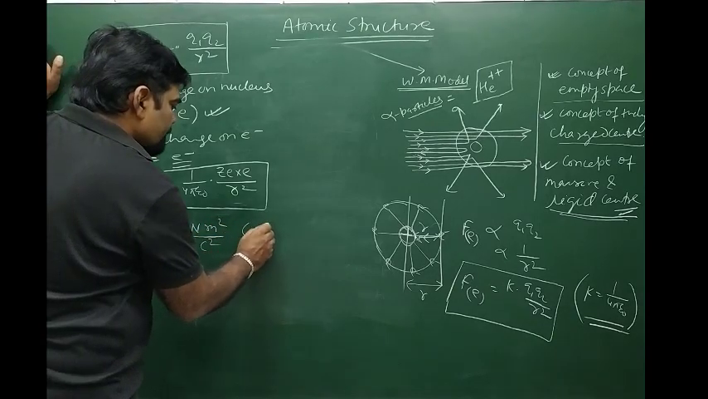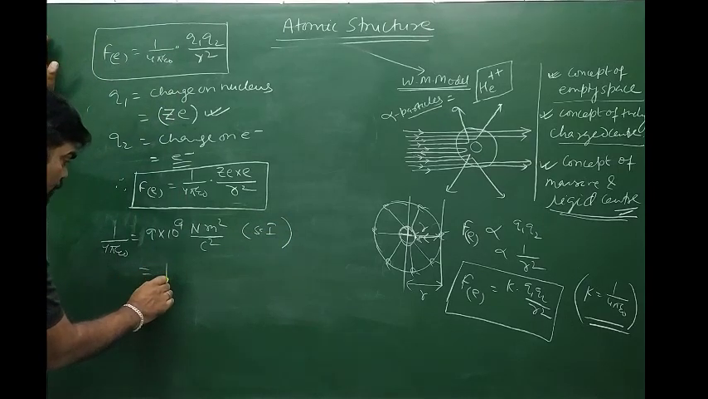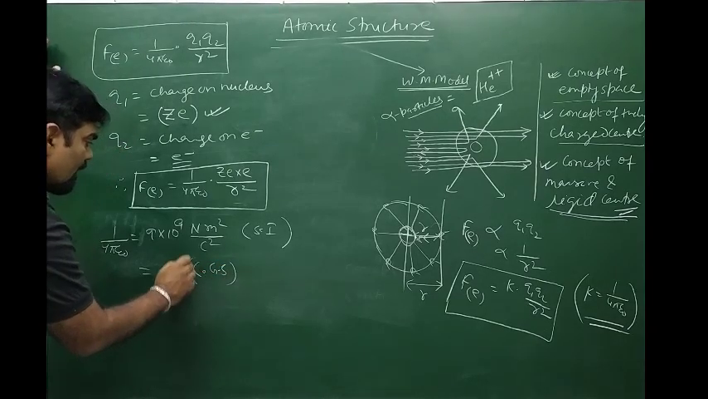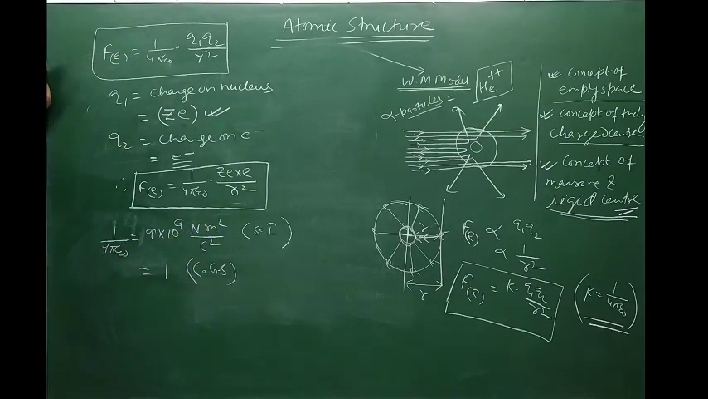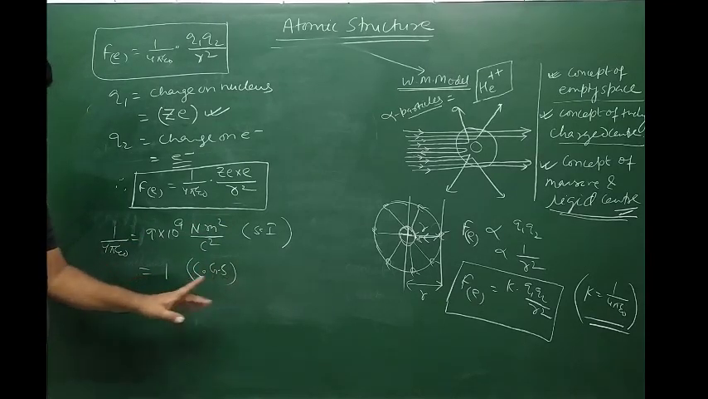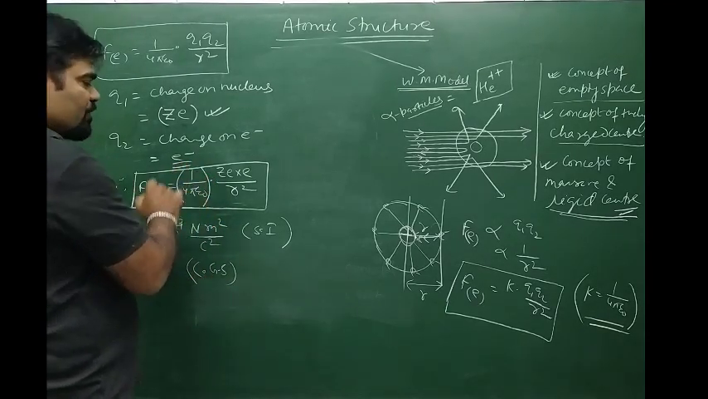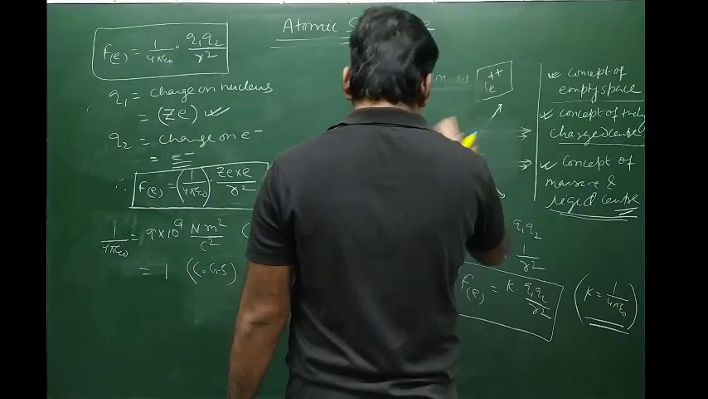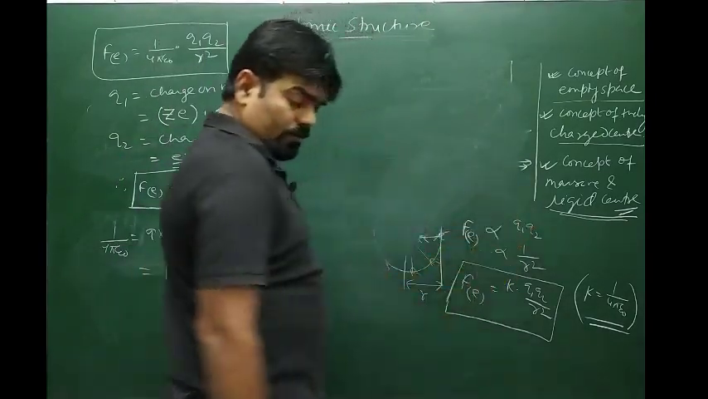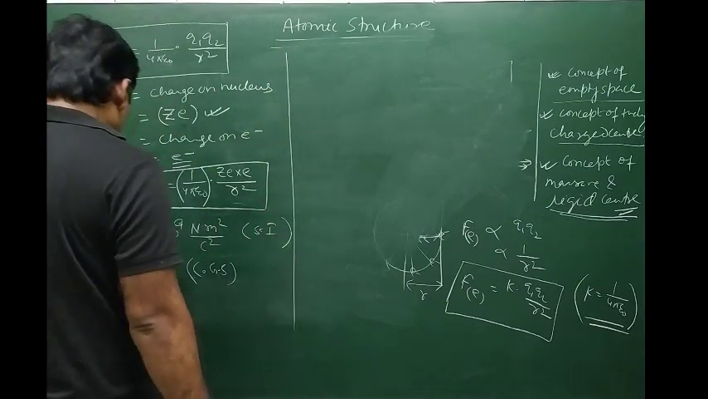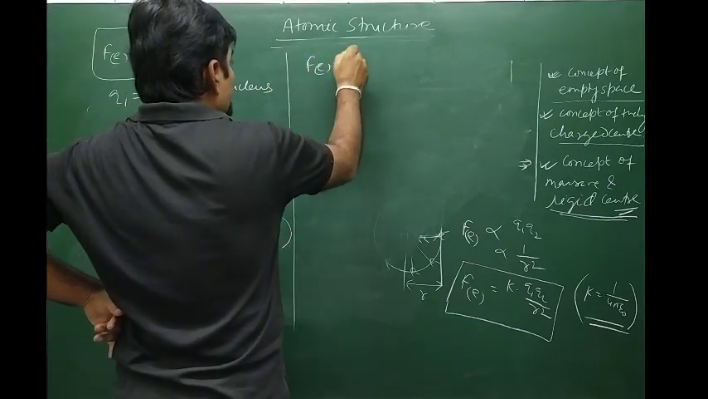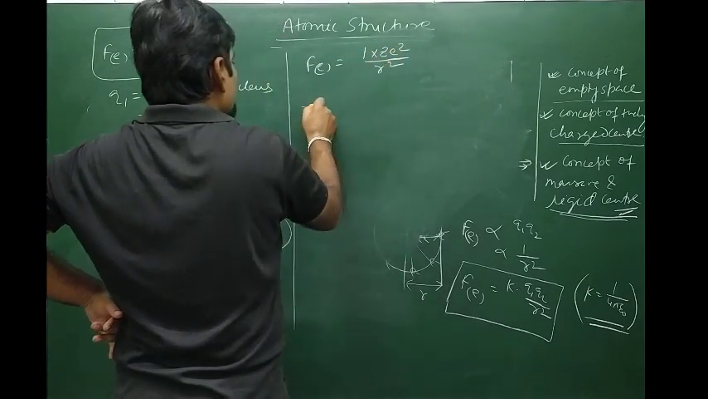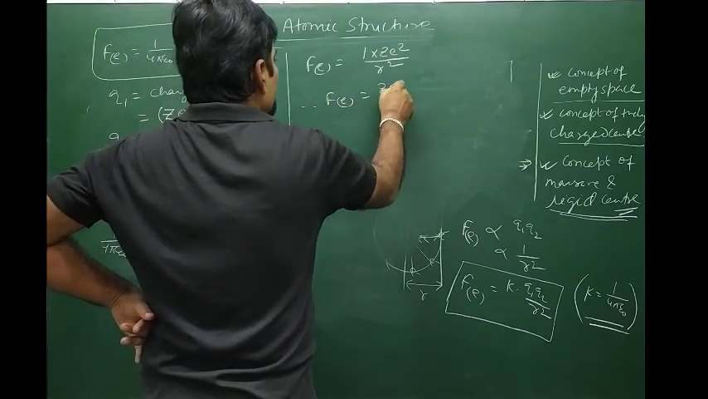This is in the SI system, but it is equal to 1 in the CGS system. In the CGS system, this value is taken as 1 dyne centimeter square by stat Coulomb square. If we take this value in the CGS system, our calculation will become easy and we can proceed further. Now the force of attraction is written as 1 into Ze square divided by r square. Therefore the force is written all the time as Ze square by r square.